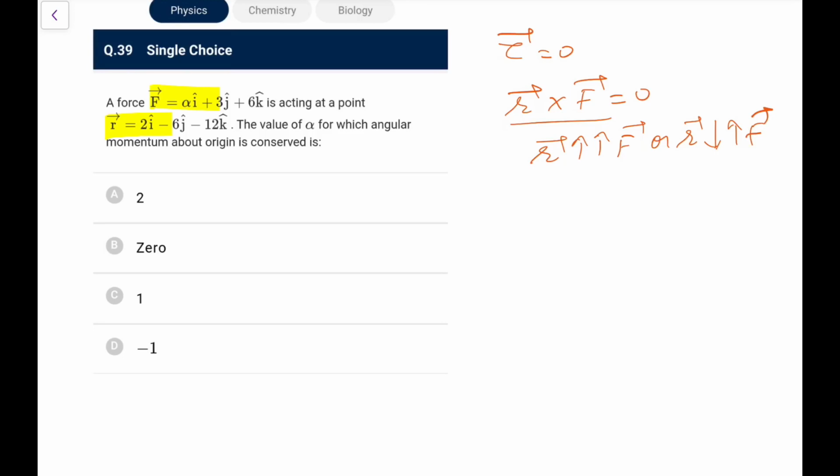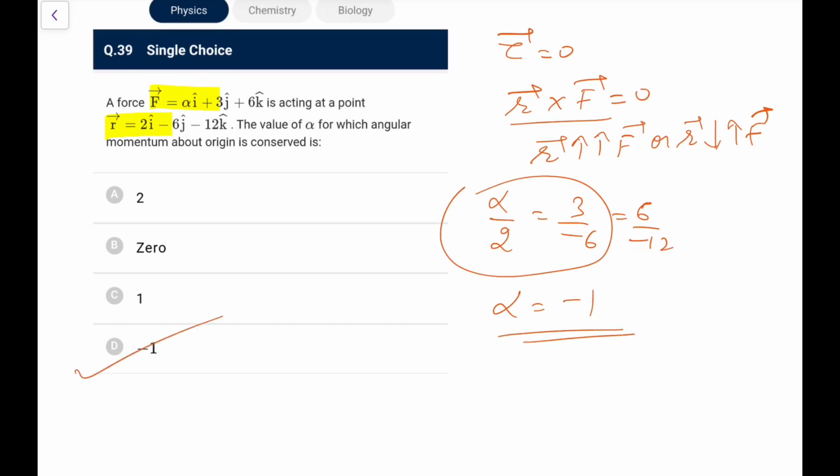We know for the cross product of two vectors to be 0, ax by bx is equal to ay by by is equal to az by bz. So doing that, alpha by 2 should be equal to 3 by minus 6, is equal to 6 by minus 12. So it's now an easy one for you. Alpha comes out as minus 1, so go for option D, nothing special in it.